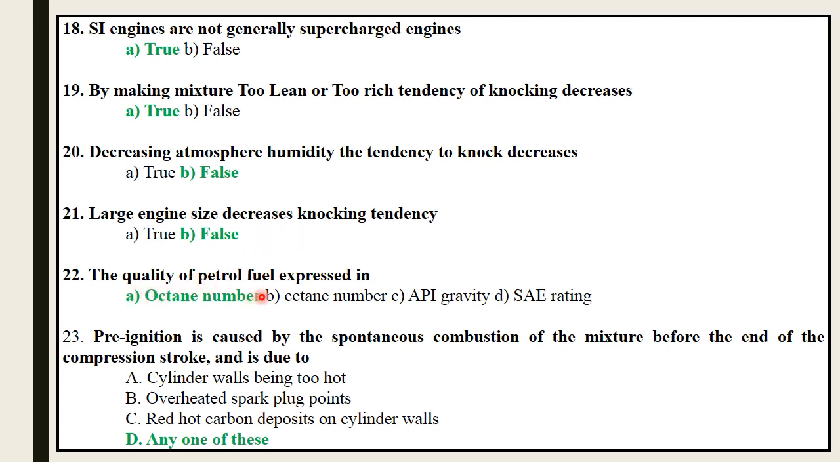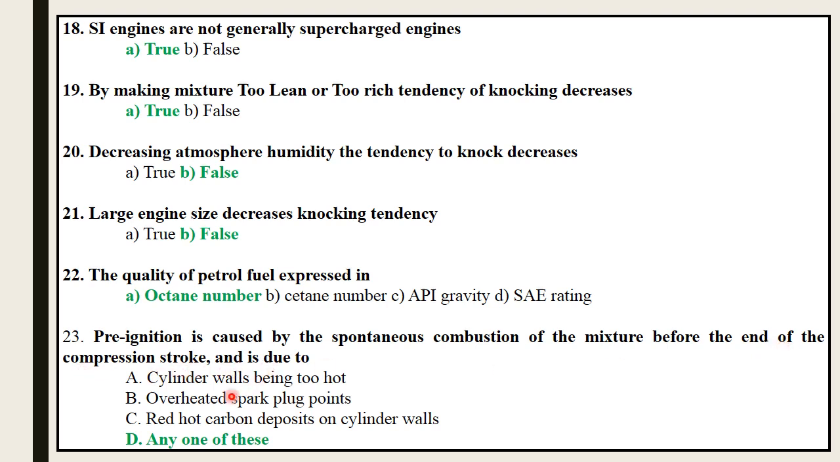Next, the quality of petrol fuel is expressed in octane number, cetane number, API gravity or ACE rating. So it is expressed in the octane number. In case of fuel rating for an SI engine, octane number is used for fuel rating or knock resistance. Octane number describes how a fuel will or will not self ignite. That defines the octane number.